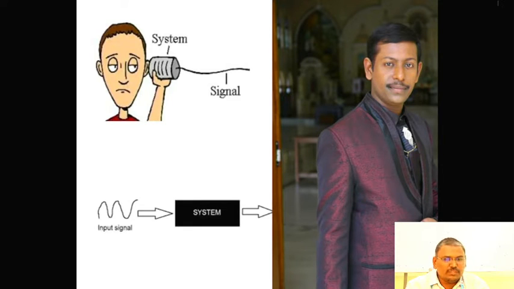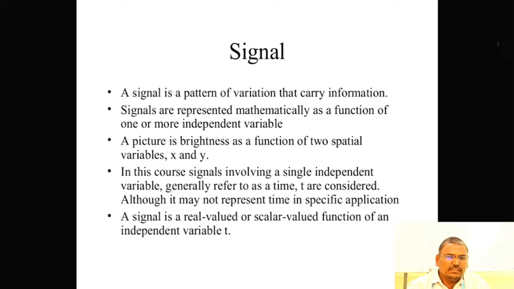Today we discuss signals and sounds. Our topic is: what is a signal? A signal is a physical body which carries some information along with time, space, etc. A signal is a pattern of variation carrying information.